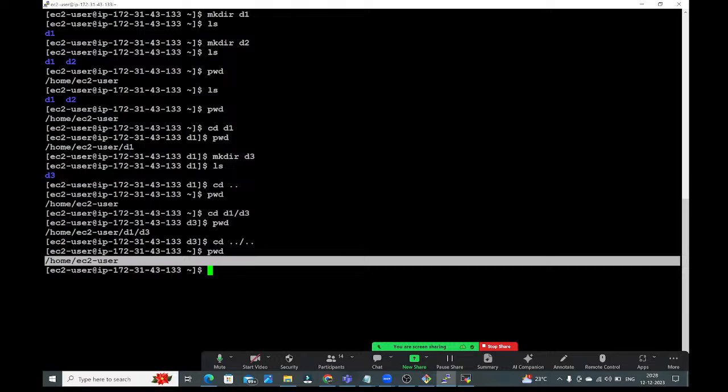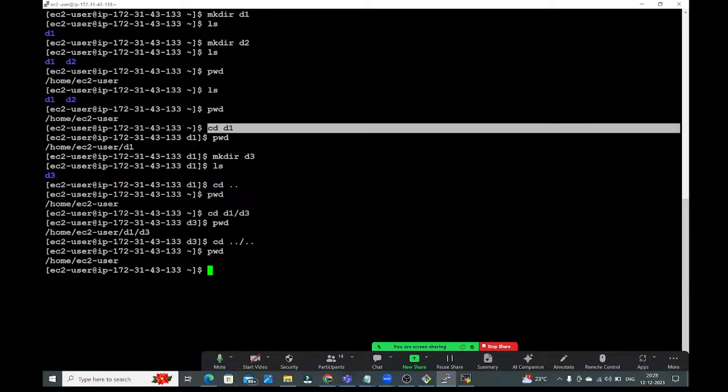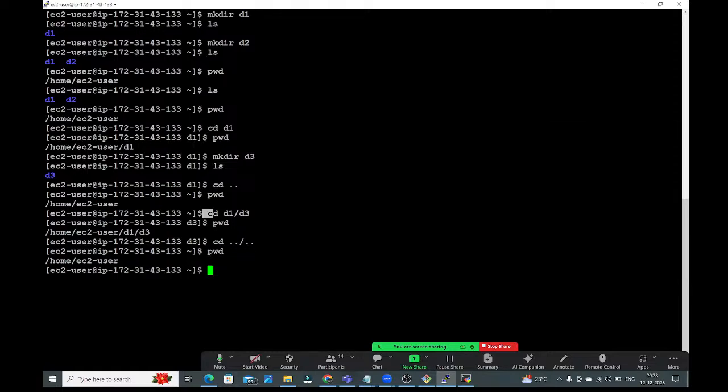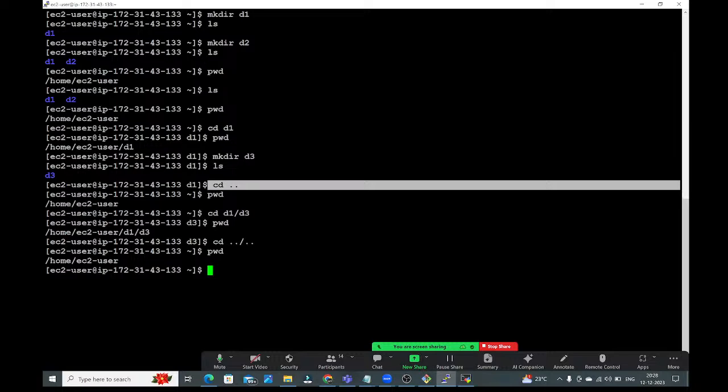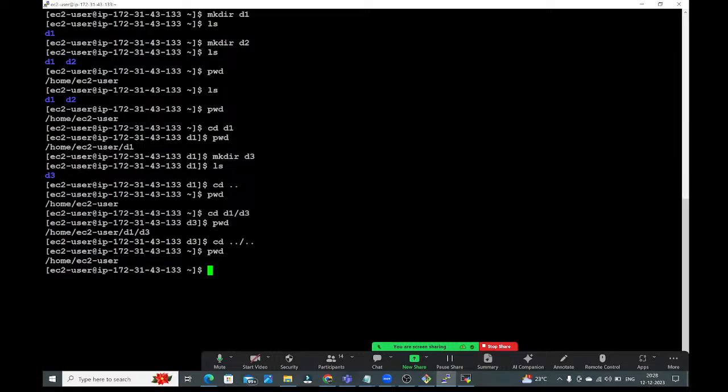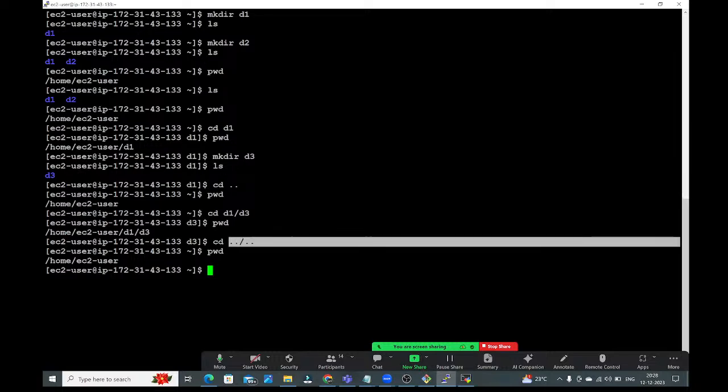Is it clear, guys? If you want to go one step forward, we just need to give cd space that file name. If you want to go 2 steps forward, then cd space file name 1 slash file name 2. If you want to come out one step back, cd space dot dot. If you want to come out 2 steps, cd space dot dot slash dot dot we need to give. Guys, up to here clear?